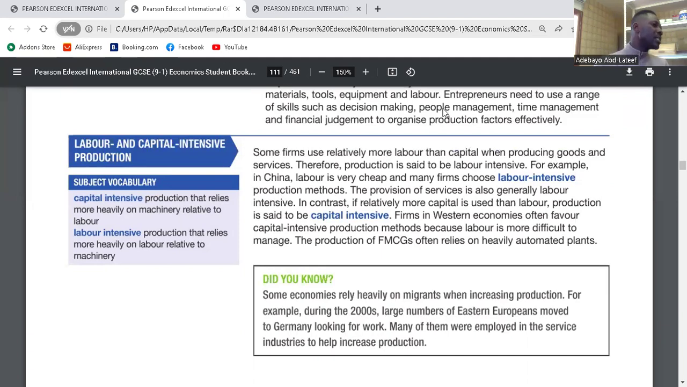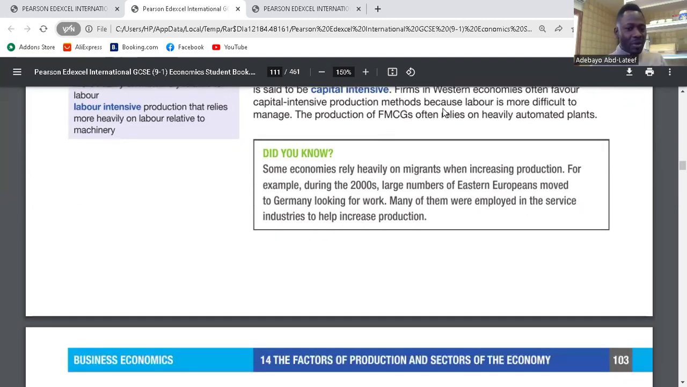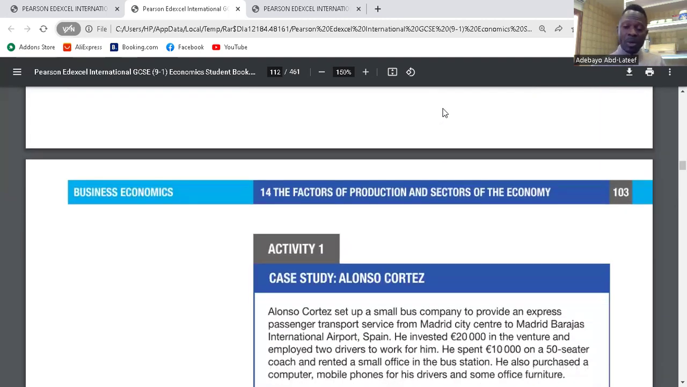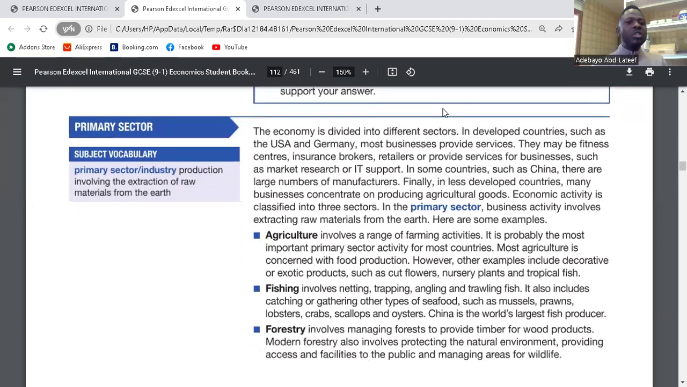Okay. Then we have capital intensive. It is capital intensive not because they don't use workers. They use workers, but they rely mostly on equipment and machinery for their production of goods and services. Is it clear? Yeah. Do you understand capital intensive and labor intensive there? Okay. We go to the primary sector.